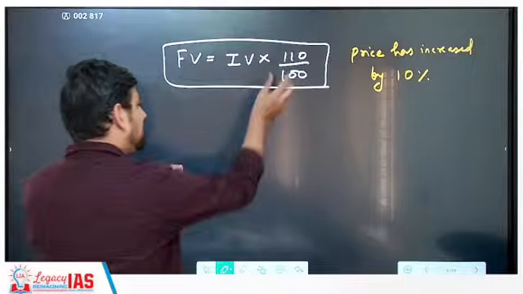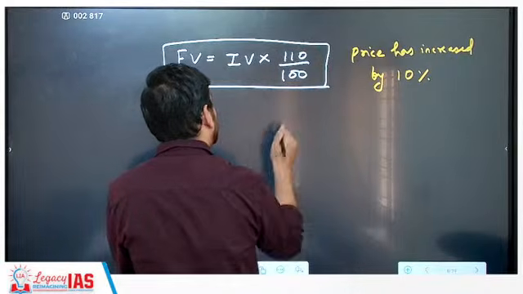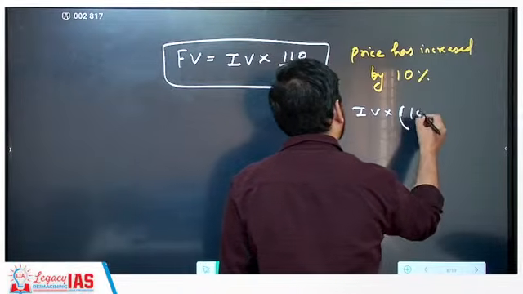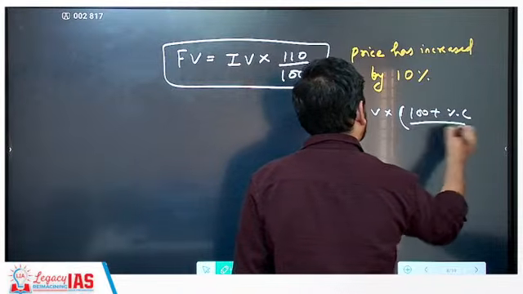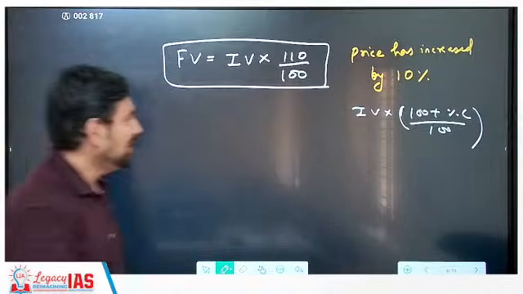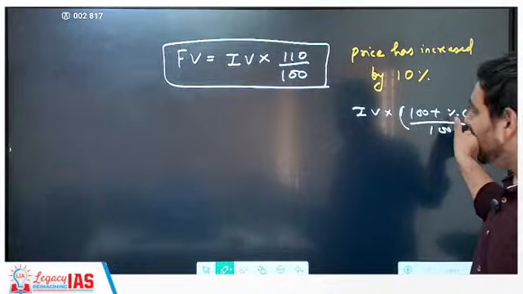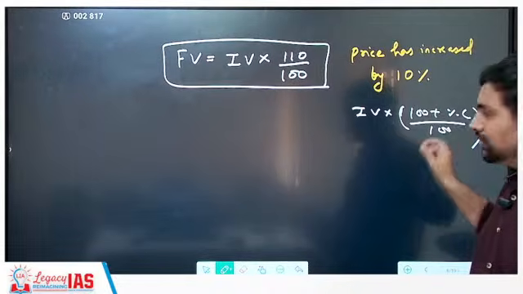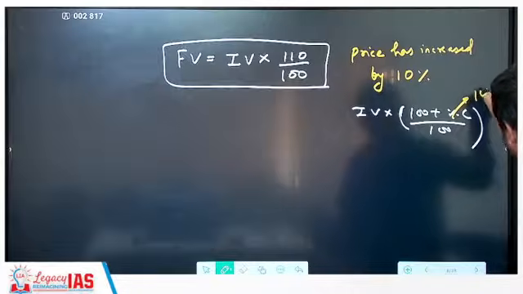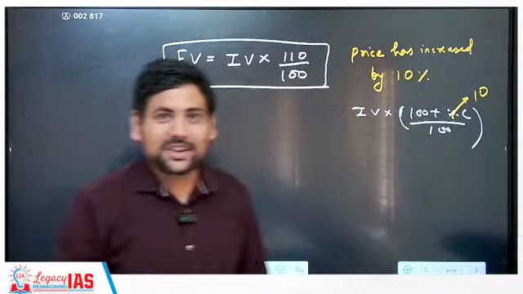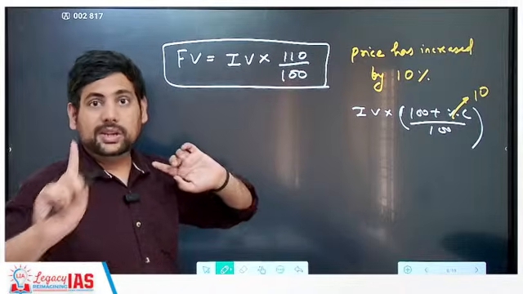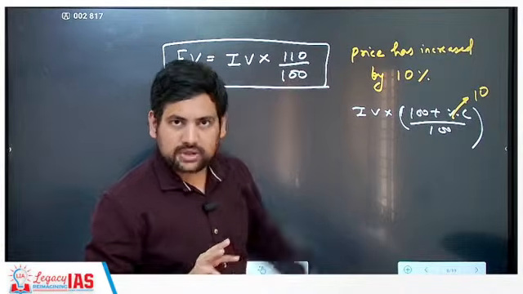That is why, because here what you write, if you remember, is initial value into (100 plus percentage change) by 100. Correct. This is what you write. So here whatever is getting added is because of this percentage change. So what must be added to get to 110? Of course 10. So you can feel that if I give you 110 by 100, you can immediately tell, sir, there is a 10% increase.